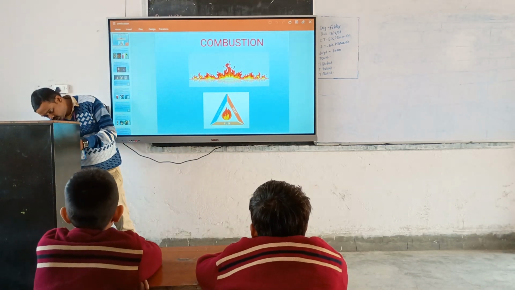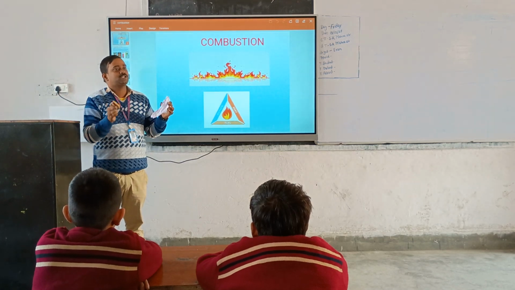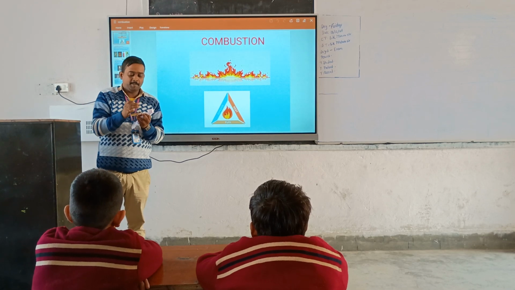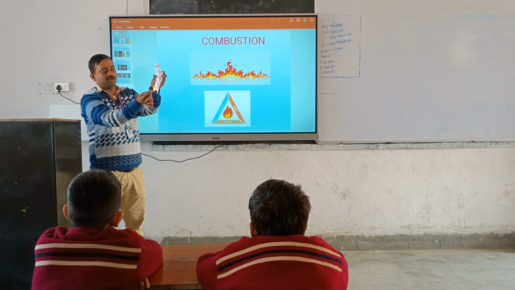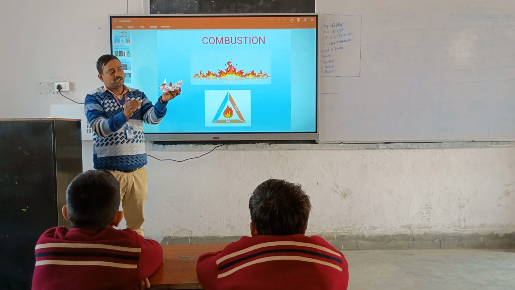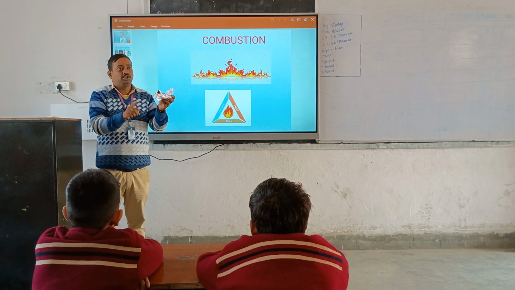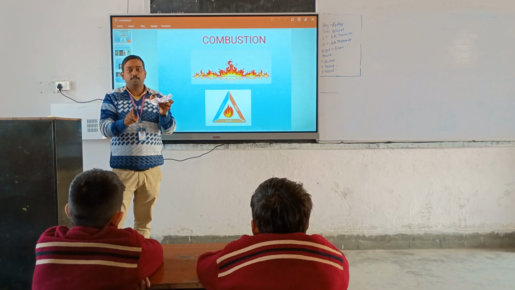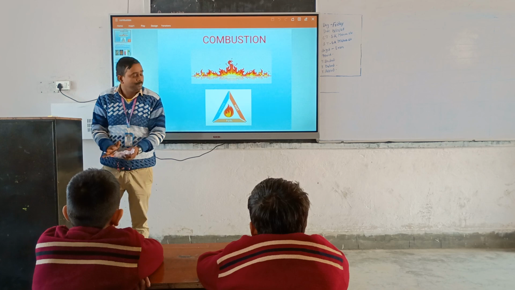I will show you some examples. This is fuel. All things which catch fire are known as fuel. If a matchstick burns, or when this paper is burned, you see that heat and light are produced. Some smoke also forms. When the fuel is completely burned, CO2, carbon dioxide, is formed. When the fuel is not burned perfectly, then carbon monoxide is produced. Okay?